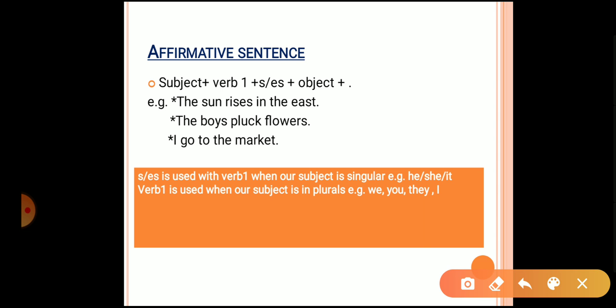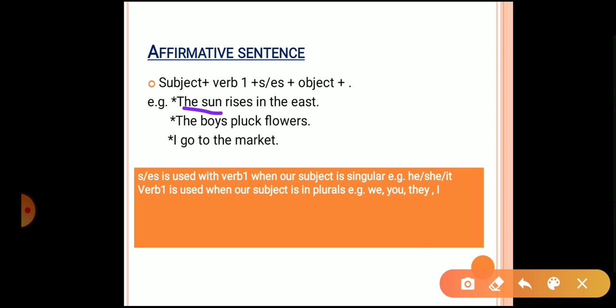Now we will learn where we use verb s or es with the verb, or where we don't use. So s or es is used with the verb's first form when the subject is singular. So whenever the subject is singular, we'll be using s or es. Like here the sun is singular. Let's talk about what are the singulars. The sun is the singular, so we have used s with the verb's first form.